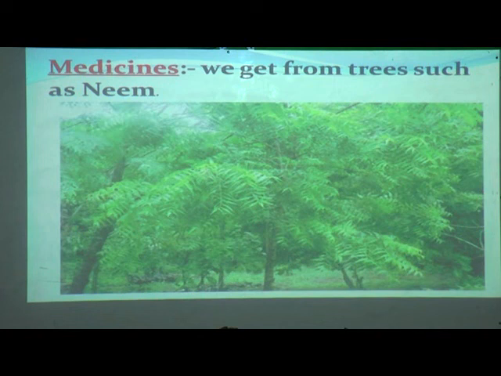Now medicines we get from trees such as neem. Yes, whatever herbal medicines there are, where do we get them also? From the forest. Which type of tree? Like the neem tree. It is known in Marathi as कडुलिंबाचा झाड. So it is the neem tree from which they make medicine.